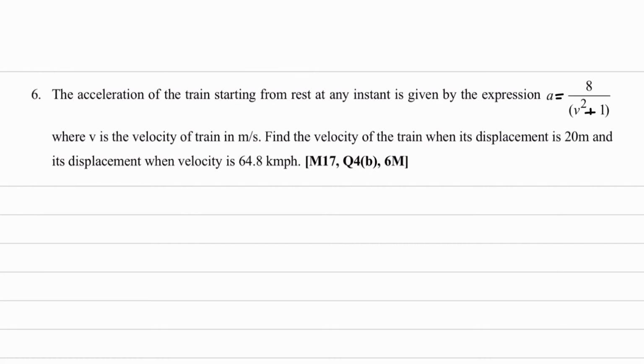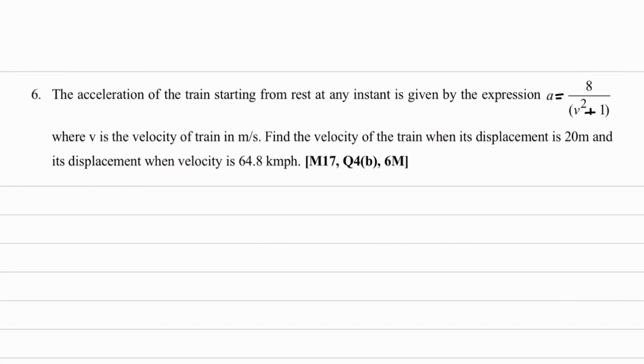So you have to calculate the velocity when displacement is 20 meter, and the displacement when velocity is 64.8 kilometer per hour. Now please pay attention over here. What is the unit of this velocity given? Kilometer per hour. But what is the velocity unit for this equation? It is meter per second. So don't forget to convert this kilometer per hour to meter per second when you are solving the numerical. So we'll solve this question now.